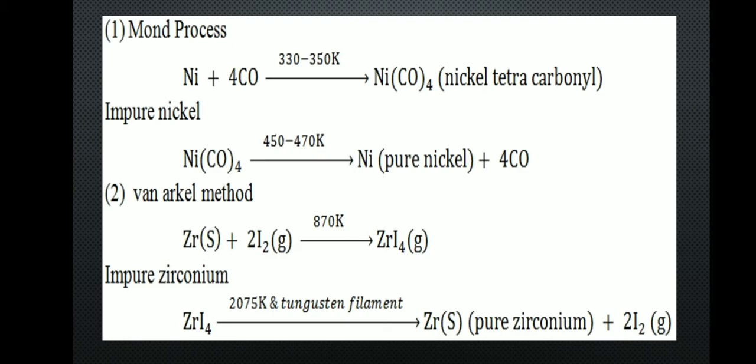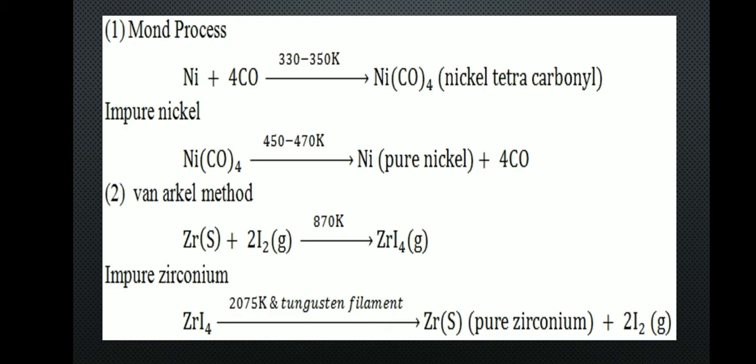So, another example, for titanium. For example, the impure titanium metal is heated in an evacuated vessel with iodine at a temperature of 550 Kelvin to form a volatile titanium tetraiodide. The impurities are left behind as they do not react with iodine.